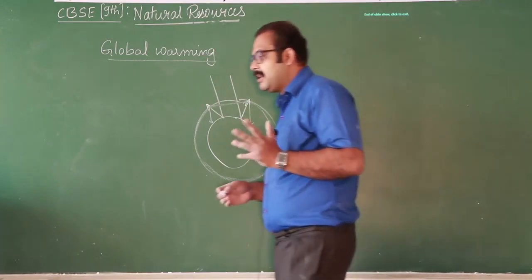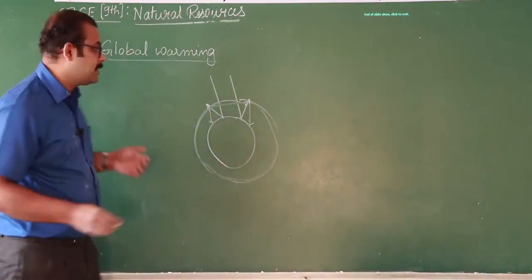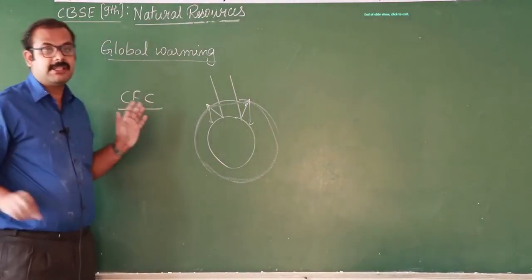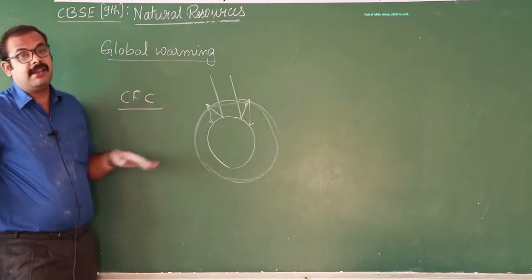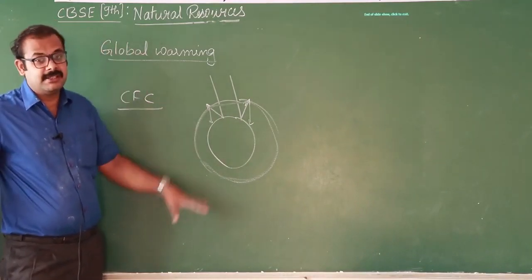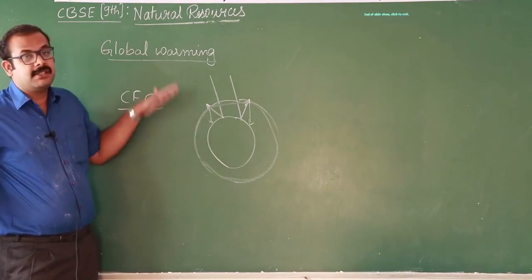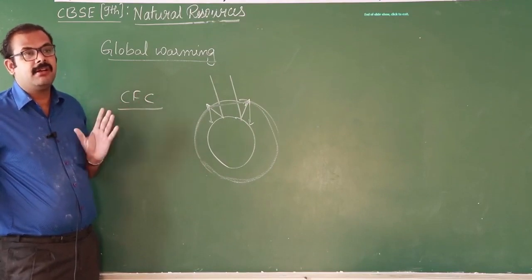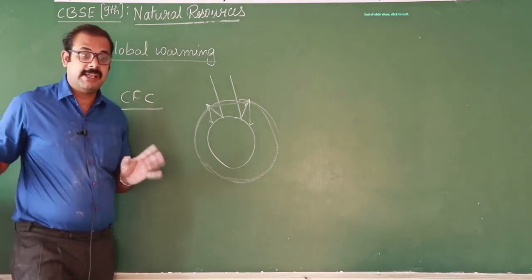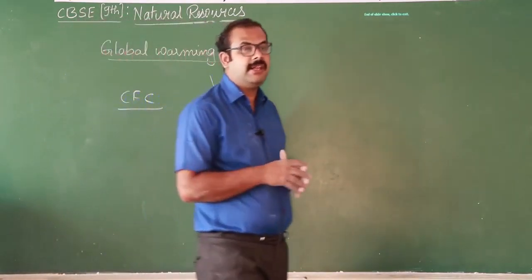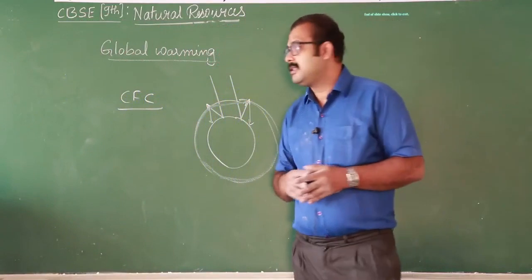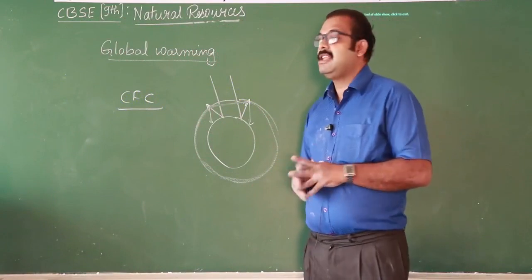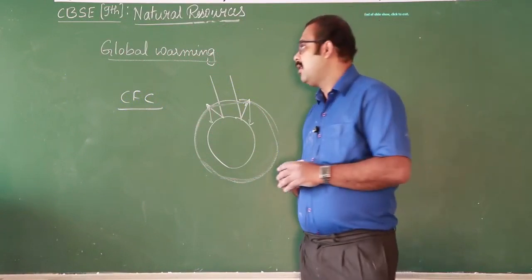So global warming is mainly because of carbon dioxide and other substances like CFC, chlorofluorocarbon. These substances reduce the oxygen level in the atmosphere, means increase in carbon dioxide and decrease in the oxygen level, so they cause global warming. Chlorofluorocarbon was mainly used in cooling agents like those of refrigerators and ACs. Earlier they were using it; nowadays those cooling agents may not contain it. They use a different chemical instead, so that they may not cause any damage to the environment.